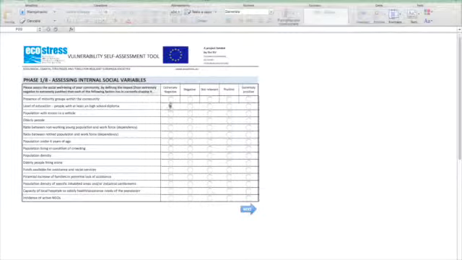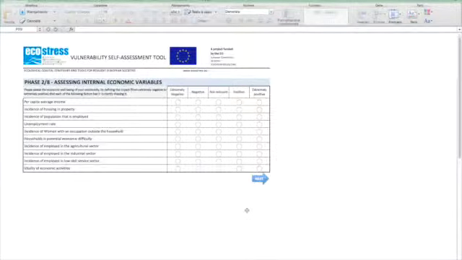Users can assess each factor by clicking and thus selecting the appropriate assessment option. Once completed the grid, users can click on the next button to submit the assessment and proceed to the next phase. This procedure has to be repeated for all phases.